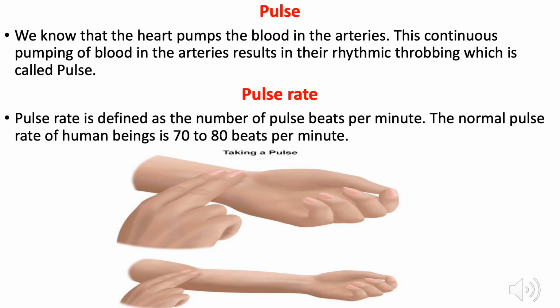Now coming to the pulse. We know that the heart pumps the blood in the arteries. The continuous pumping of blood in the arteries results in the rhythmic throbbing which is called pulse. The number of pulse beats per minute is called pulse rate. The normal pulse rate of a human being is 70 to 80 beats per minute. You can see in the figure how we take the count of pulse.